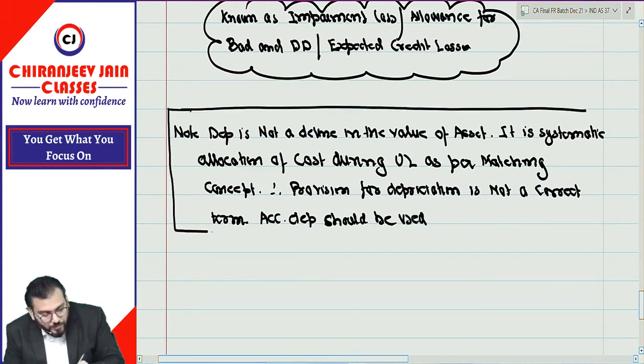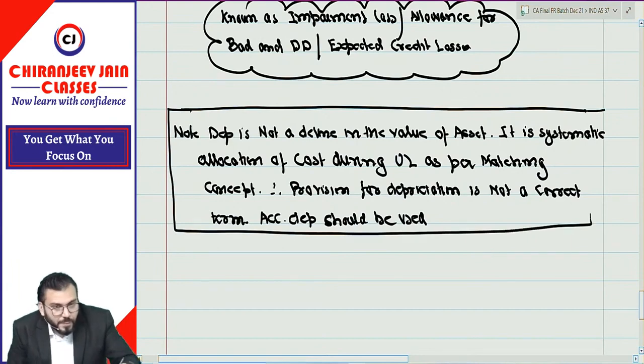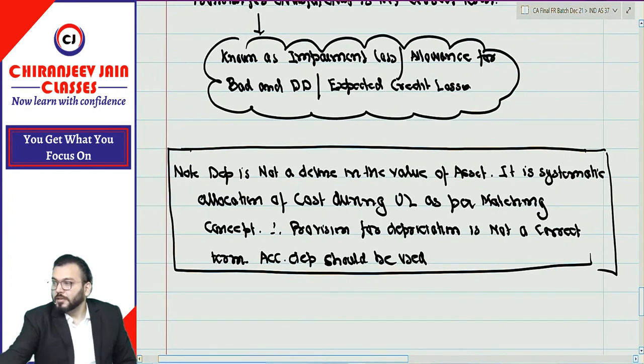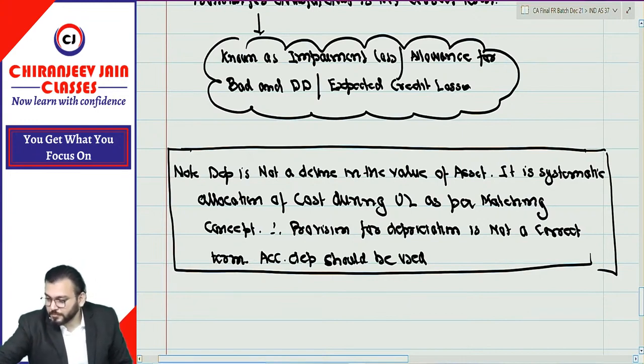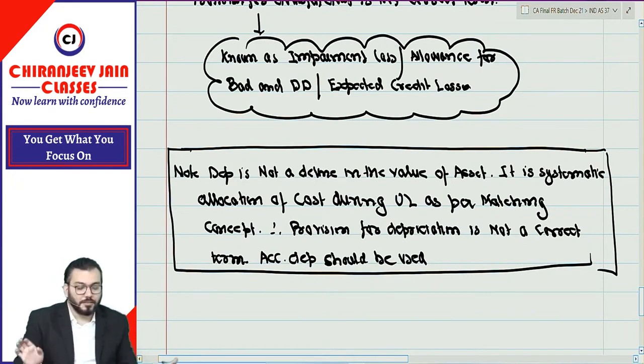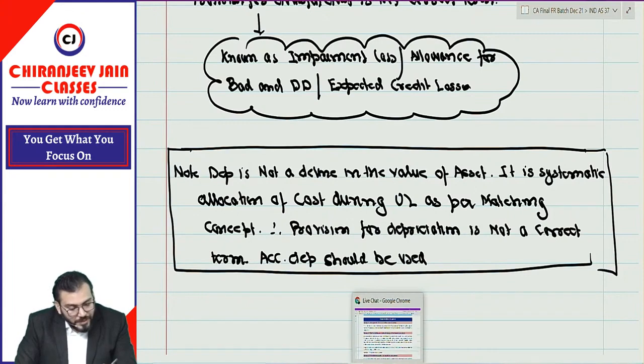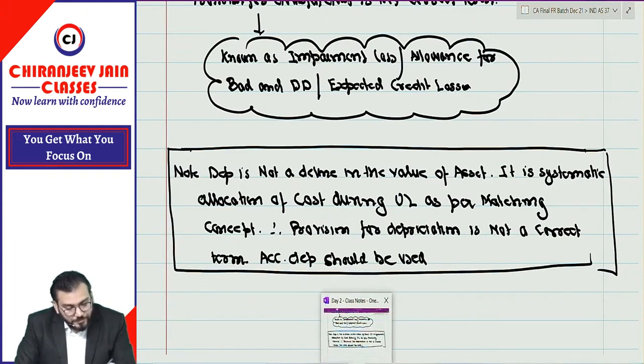Understood. Accumulated depreciation should be used instead of provision for depreciation. Very good. Correct. Now let us come to Ind AS 37.